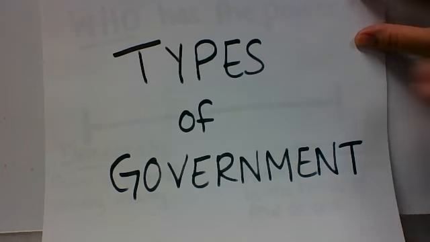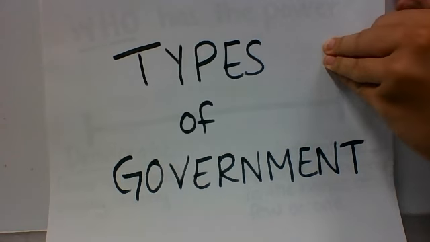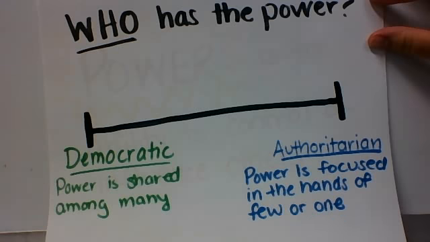Types of government. Types of government can be described as democratic or authoritarian, based on who can participate in the governing process, how much authority the government has, and to what extent individual liberty is protected. In a democratic government, the people have more of a say, but they're also responsible for participating in government.